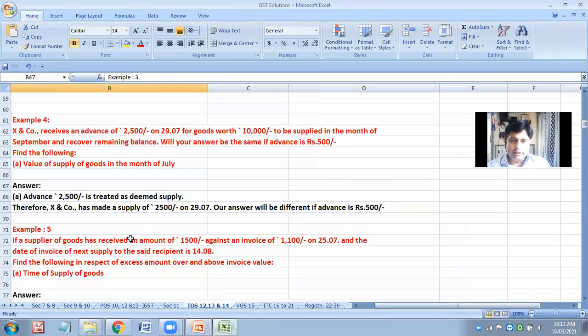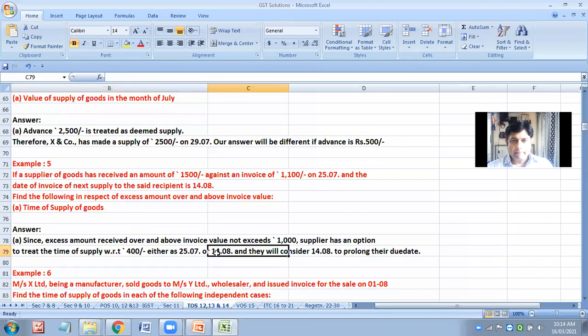So here also the situation is the same. 400 is less than 1000, and for less than 1000 I will consider not the 25th July but 14th of August. Making sense? Let us see what is the answer. Kindly take down this answer. This is a bit different from what we have done till today.